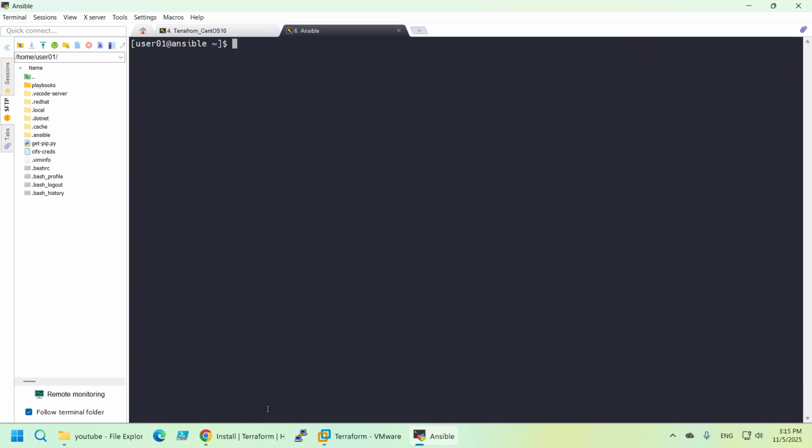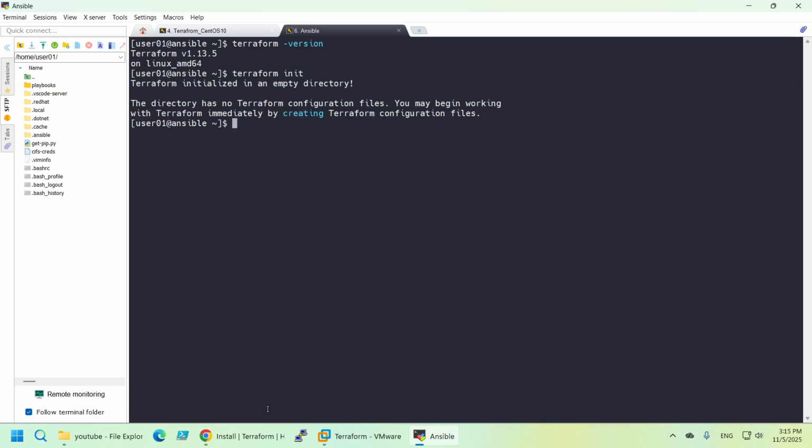Okay, clear. Let's see, terraform. Do we have auto completion? Yes. Okay, latest version, and let's do an init, even though we don't have any TF files. Okay, so it works, and it was pretty straightforward.